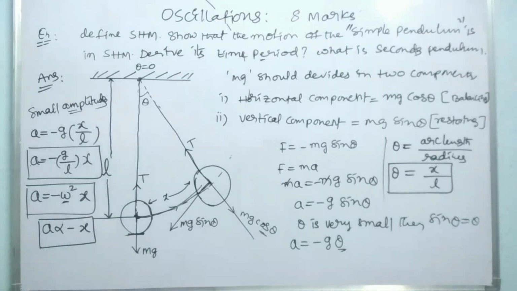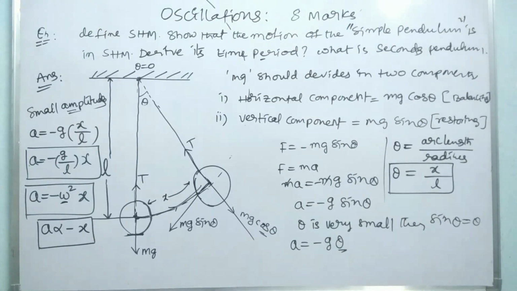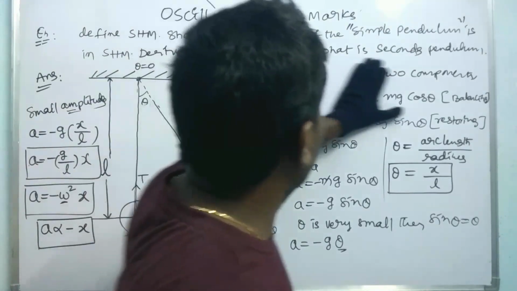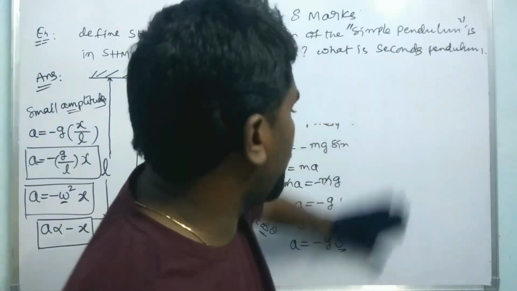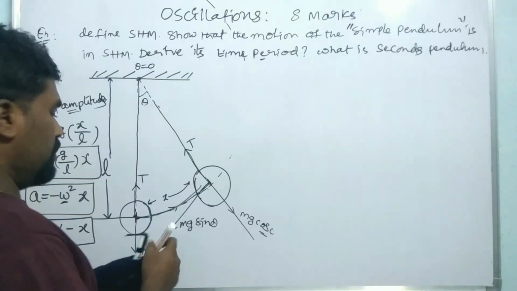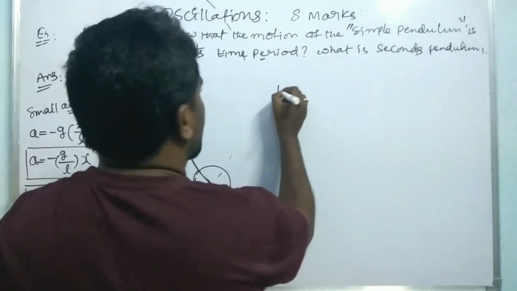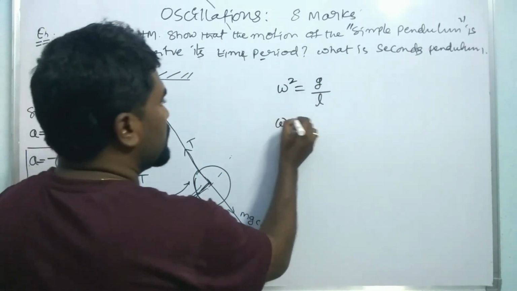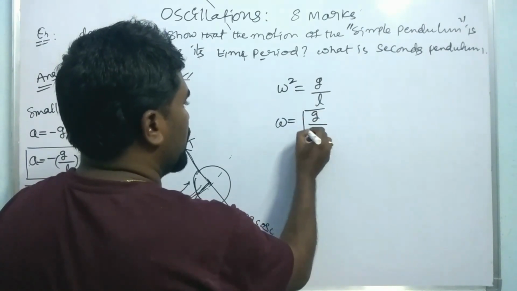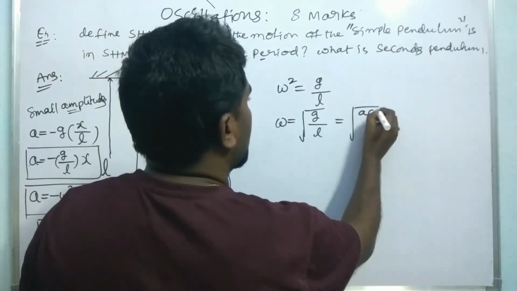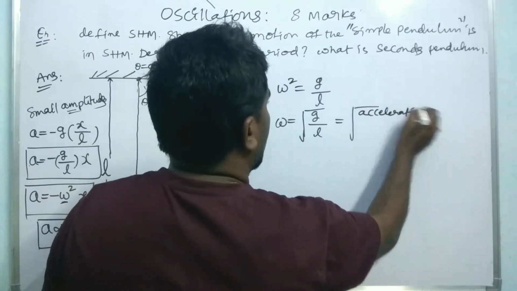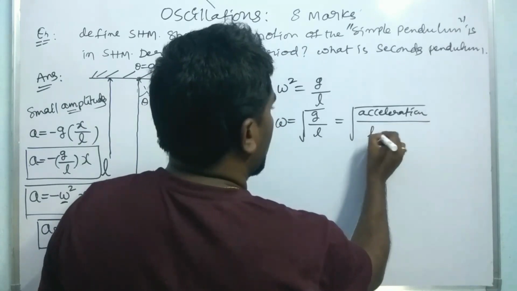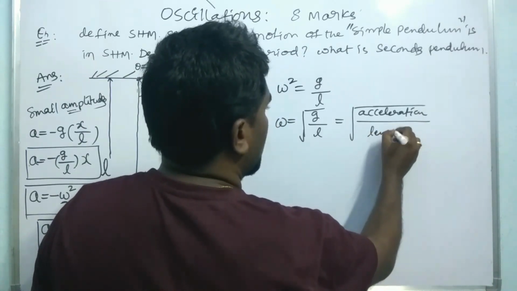So omega is equal to under root of g by L, where g is the acceleration due to gravity and L is the length.